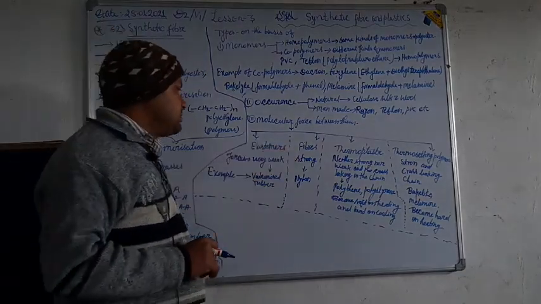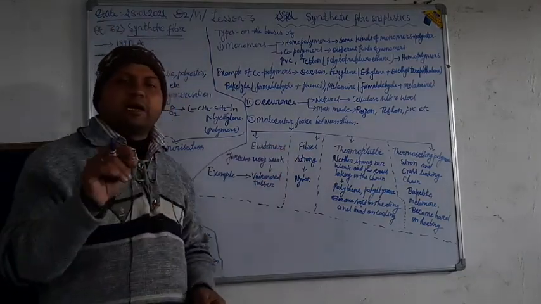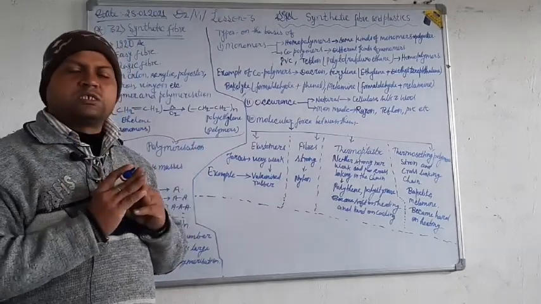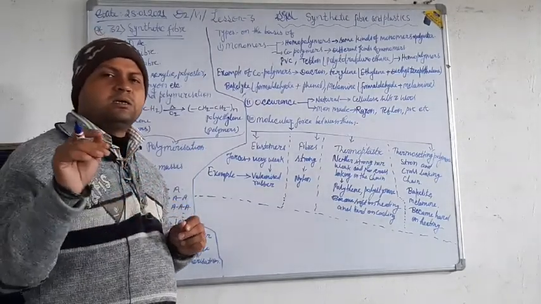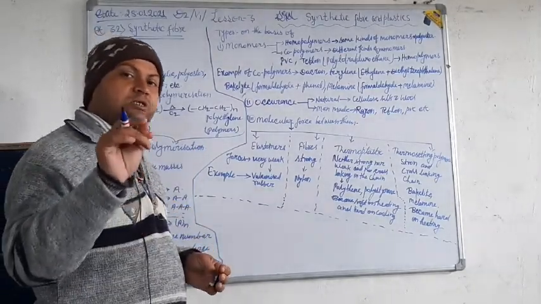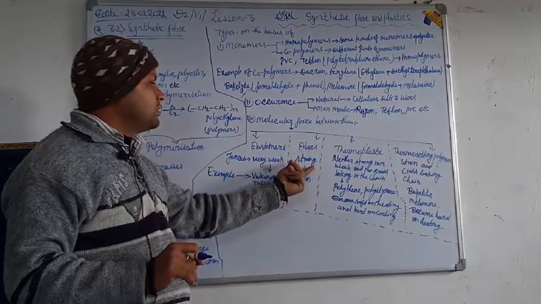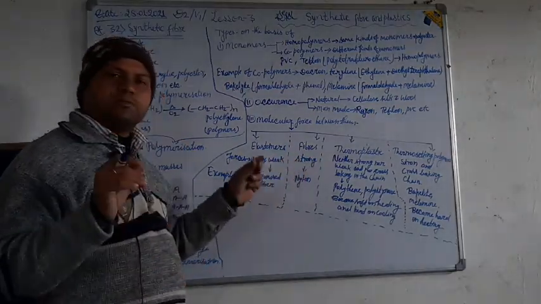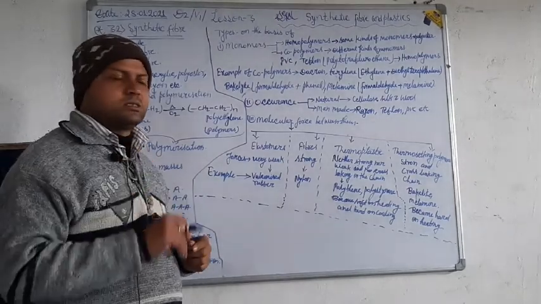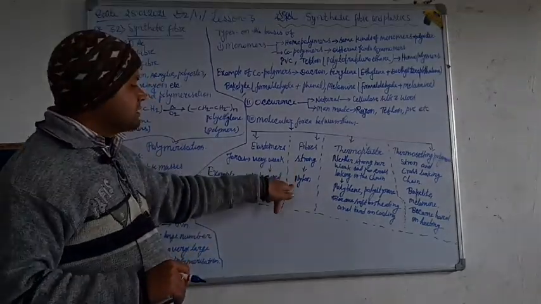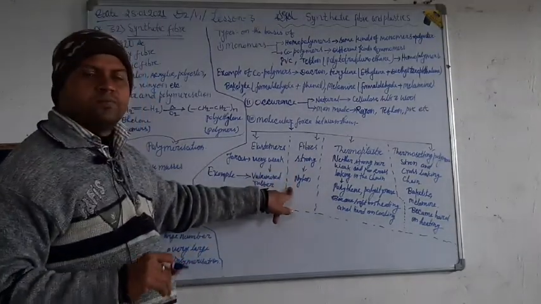Now, fibers. Here the intermolecular forces in the chain are very strong. It is a strongly bonded polymer, and an example is nylon.